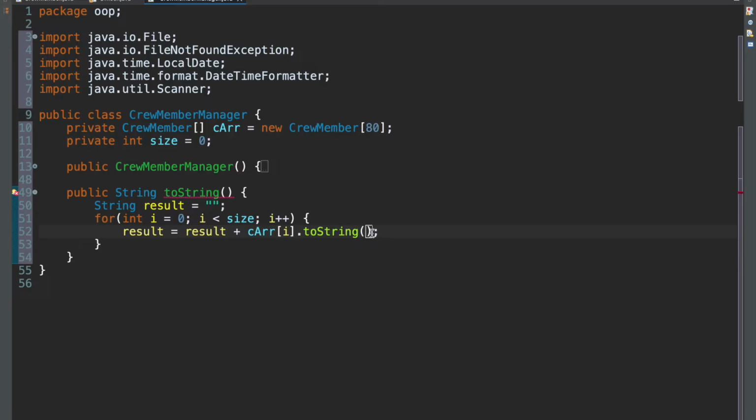And then we want to print a new line so that each time we pass through a different object, it's printed on a new line. It's formatted correctly. That's just to format. So, okay, we have a result. We've looped through the entire thing. Then at the end after the loop, we just want to return our result at the end. And that's our toString done.